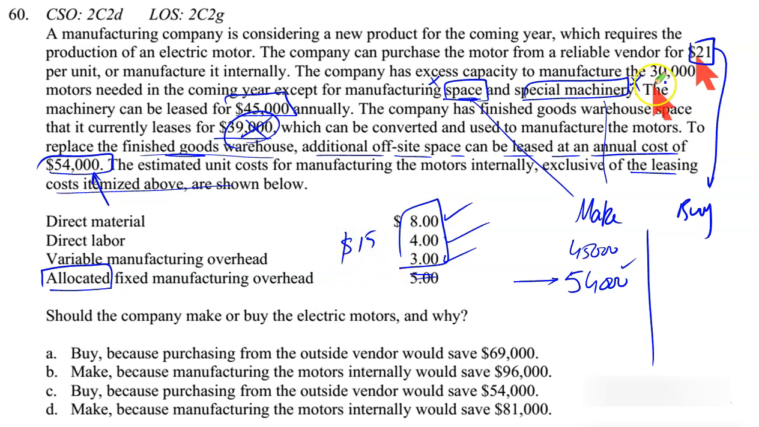How many units are we talking about? 30,000 units every year. So 15 times 30,000, the total relevant manufacturing cost is $450,000. This is the cost of making. $450,000 plus $54,000 annual and $45,000. It's $549,000.